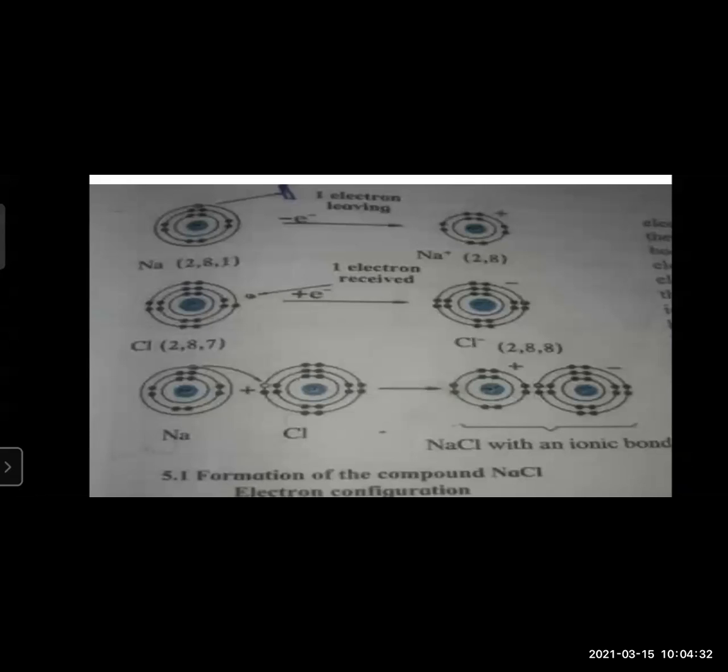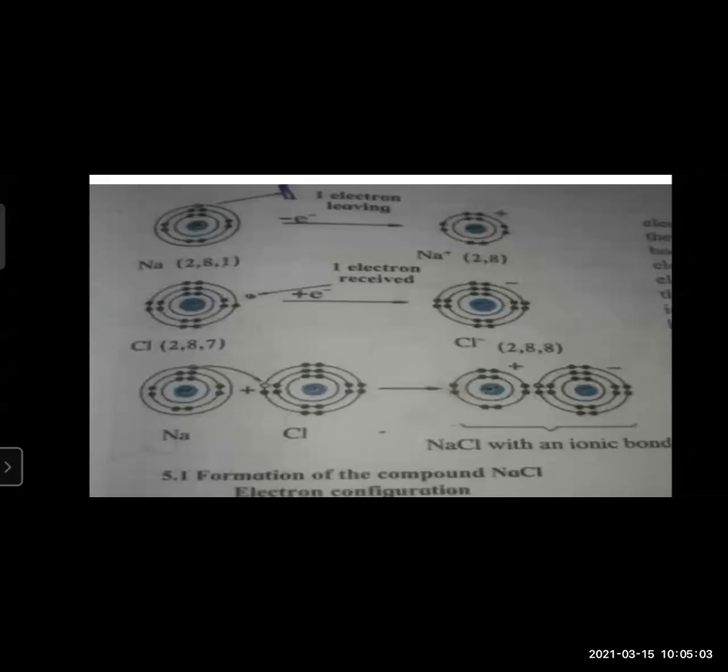Why then is an electrically charged ion formed from an electrically balanced, that is neutral, atom? What is the reason? The explanation lies in the electronic configuration. If you see the electronic configuration of sodium, it is 2, 8, 1. If you see the electronic configuration of chlorine, it is 2, 8, 7.